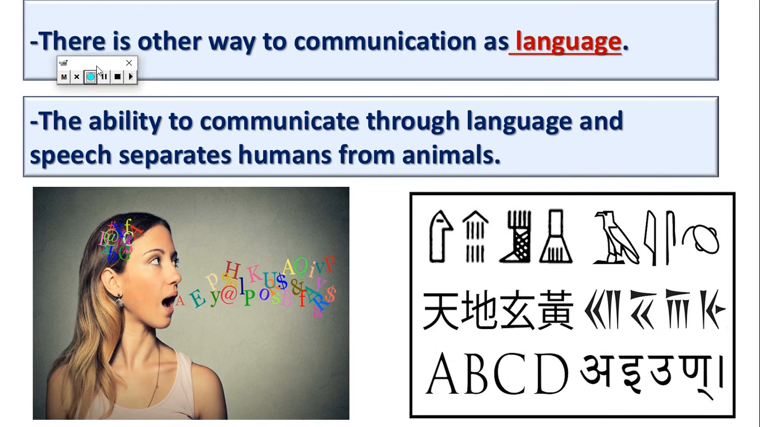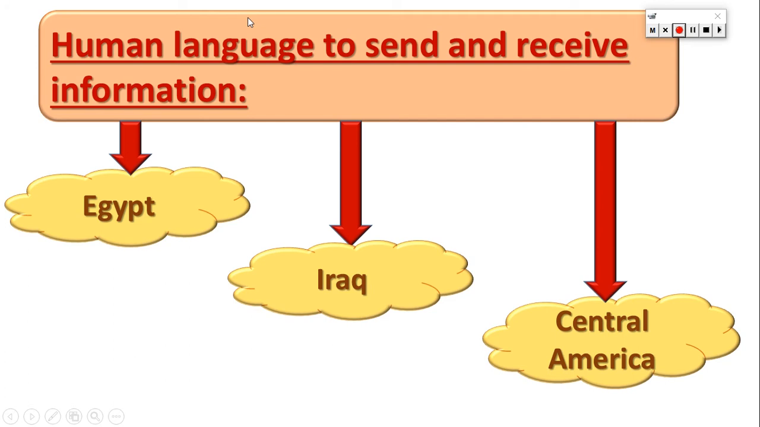Okay, language is something that makes a difference between humans and animals. Animals do not have language, they cannot talk, they do not have speech. So language and speech make the difference between humans and animals. And humans made language many years ago. Let's learn about the language in Egypt, Iraq, and Central America from many years ago.